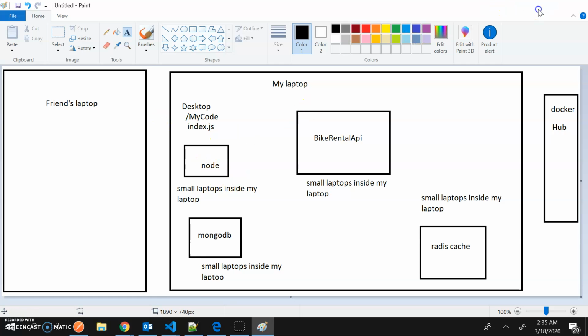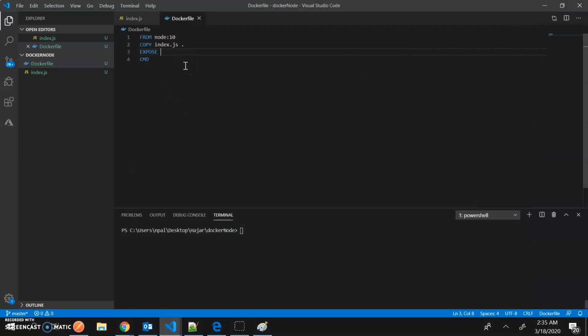So you want to expose that port. I mean, you want to keep your door open for people, so that you have a door where, if you keep it open, outsiders can come and go inside. That's basically what EXPOSE is saying.